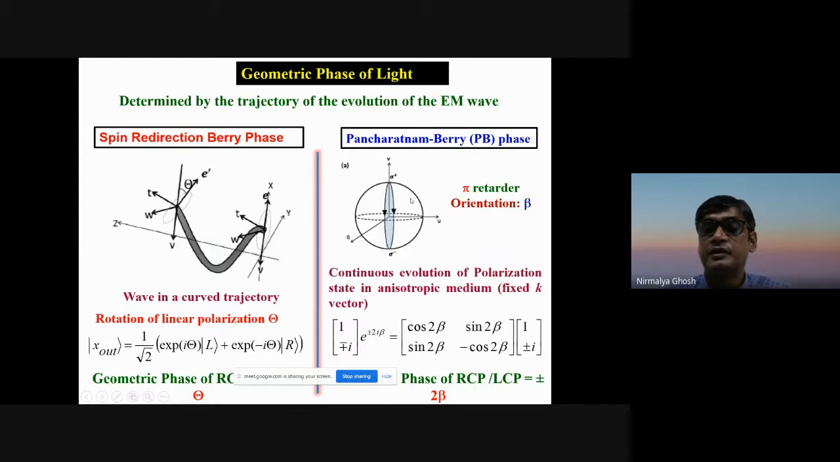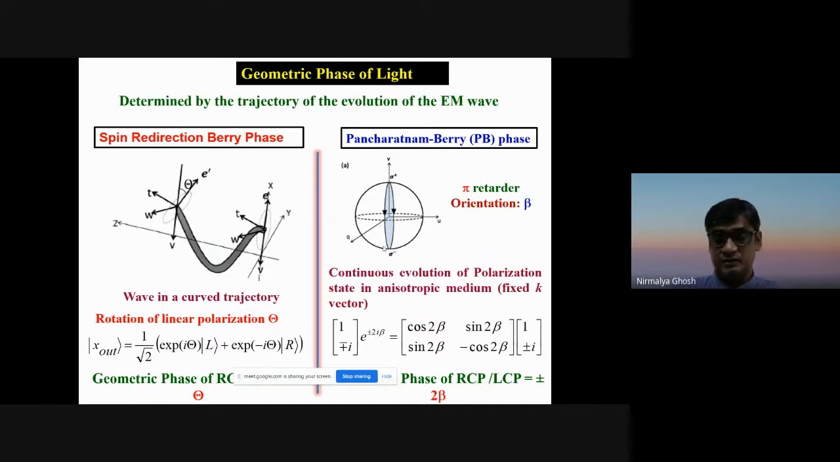The other variant of the geometrical phase, of course, discovered earlier by Pancharatnam, is now known as the Pancharatnam-Berry phase. The simple example is that if I take a half wave plate, in a similar way to the example of an optical fiber, and I rotate the half wave plate with an input linearly polarized light, then depending upon the orientation angle beta of the half wave plate, the output polarization will be rotated.